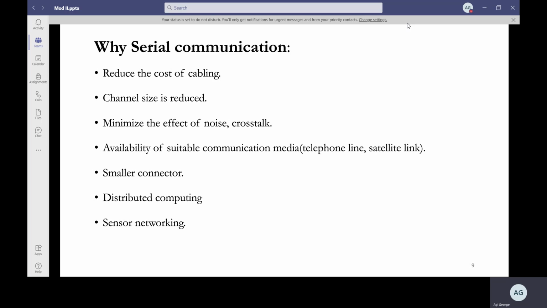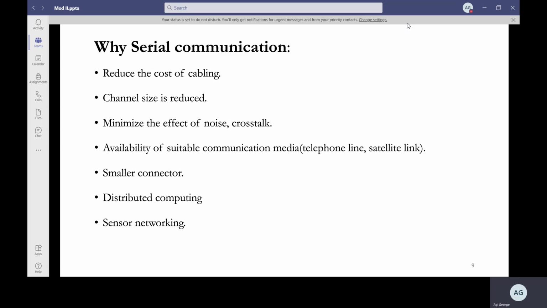In the case of parallel lines, because these lines are carrying current, there is the effect of crosstalk and noise. Then the telephone line is a better way of communication. Your normal landline communication uses serial communication, and also the connector is small. Then you can have sensor networking. So these are the advantages of why we go for serial communication.